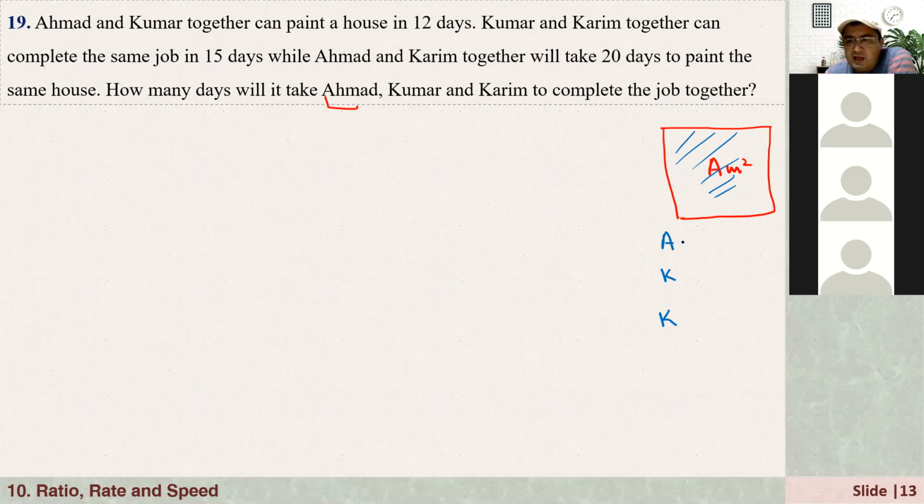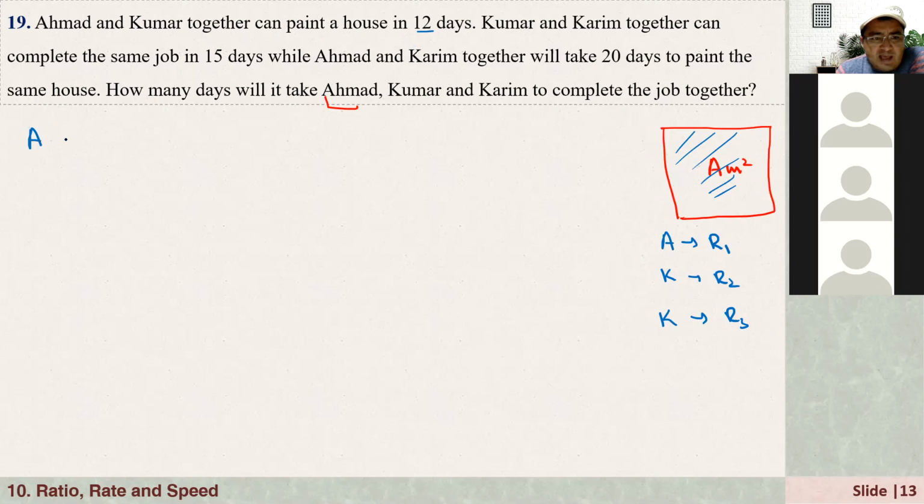Let's say Ahmad's rate of painting the house is R1, Kumar's is R2, and Karim's is R3, right? So when Ahmad and Kumar work together, they can paint the house in 12 days. What does it mean?